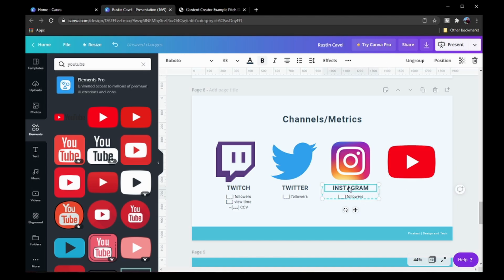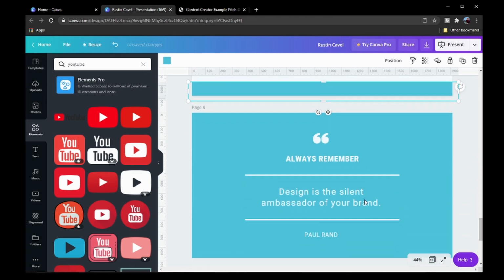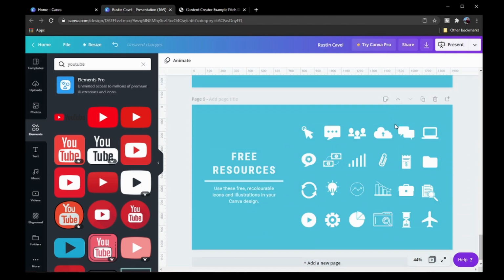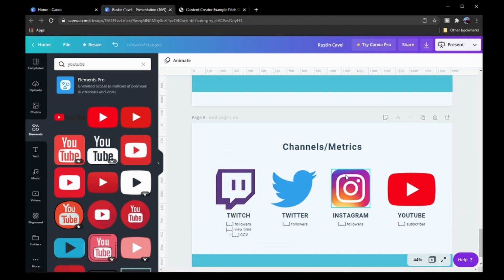And then I want the box with the same formatting. So I'm just going to copy and paste. That way we can move it. Then we'll type in YouTube. And then again, X number of subscribers. You can put overall views, lifetime views, link to the channel, whatever metrics best suit your project. Again, we're going to get rid of the little design watermark there. And then here are a few other icons that you can use. I'm going to delete this page as well.